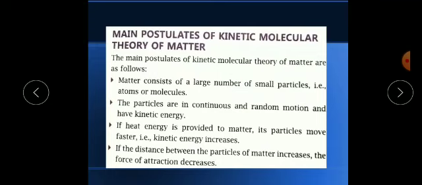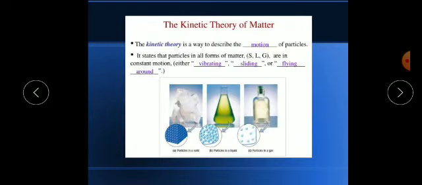Now if the distance between the particles of matter increases, the force of attraction will decrease. As you can see in this picture, solids have a high force of attraction between the particles. That's why they are closely packed.